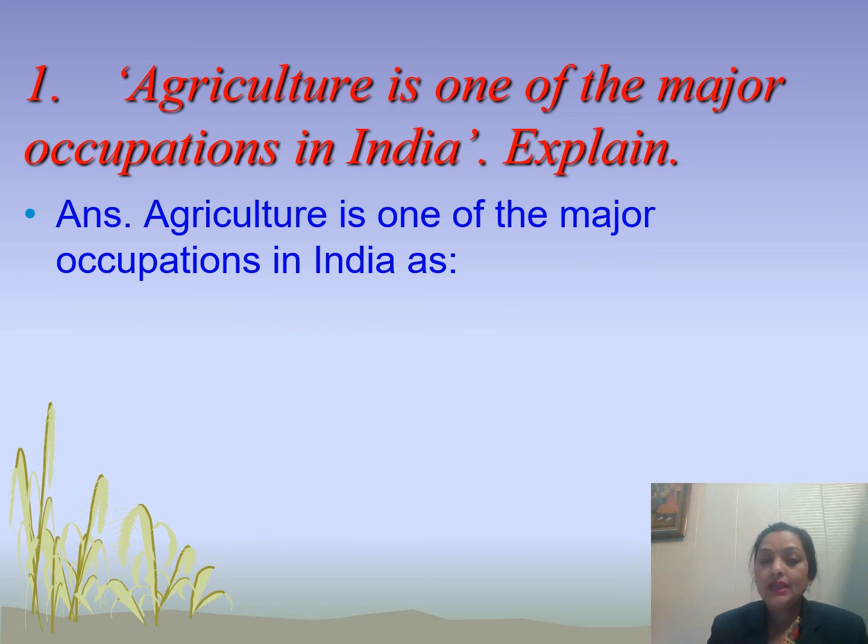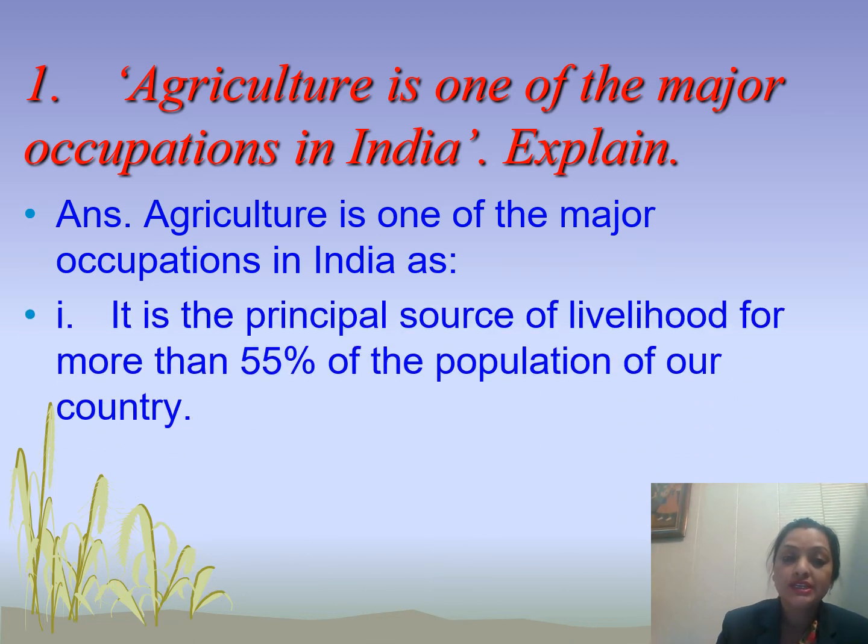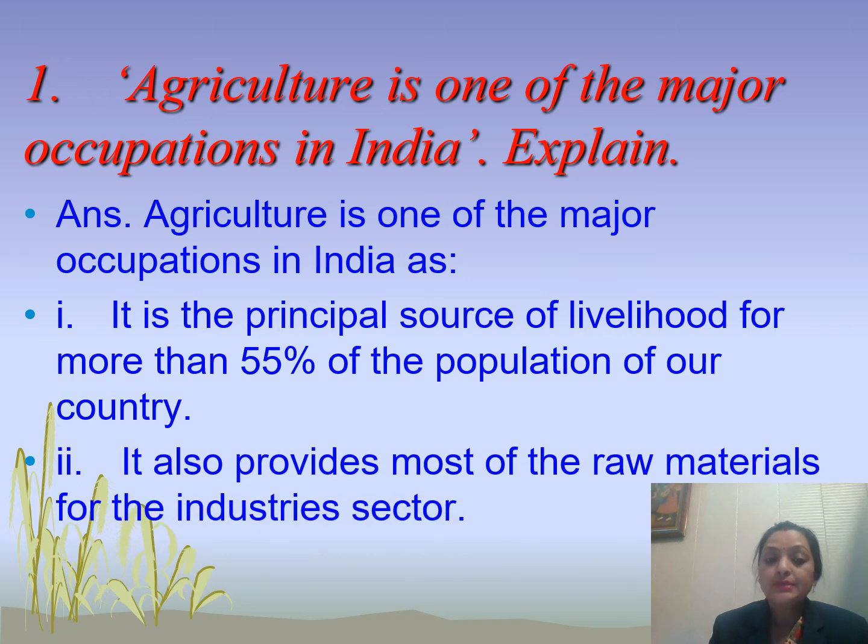Now students, agriculture is one of the major occupations in India as, the first point, it is the principal source of livelihood for more than 55% of the population of our country. Yes, 55% of the population of our country depends on agriculture directly or indirectly. Second point is it also provides most of the raw materials for the industrial sector. And that is why agriculture is one of the major occupations in India.